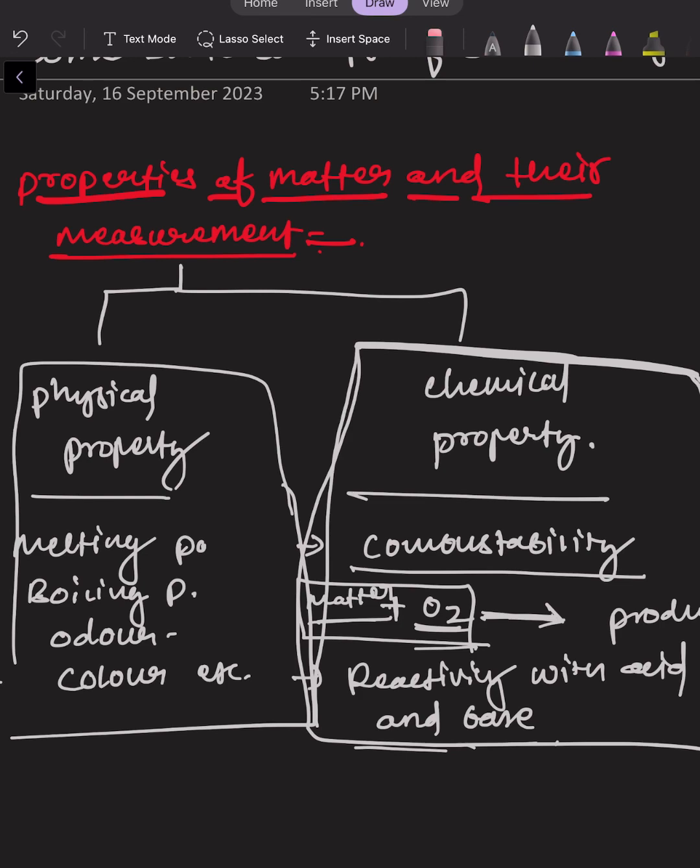In case of physical classification, we have seen solid, liquid, and gas phases, while in chemical classification we have seen pure and mixture. A mixture is further classified into homogeneous mixture and heterogeneous mixture, while pure matter is further classified into elements and compounds, right?